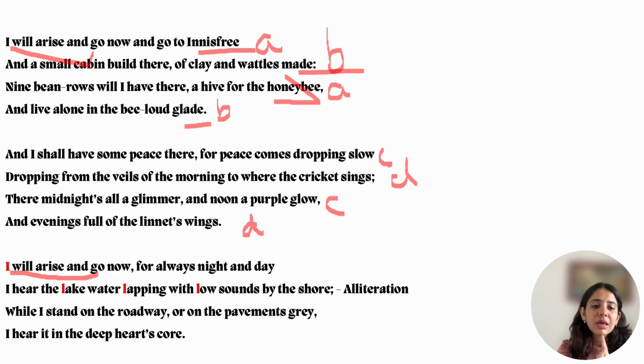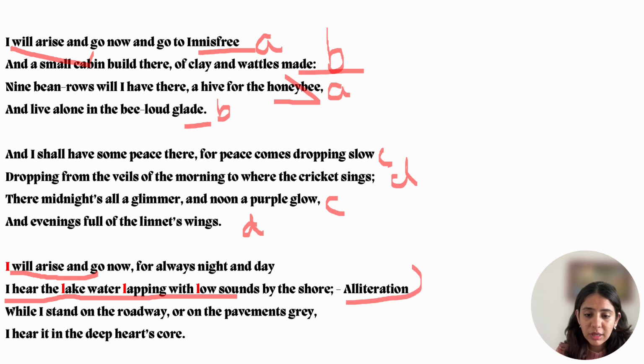Now let's look at the other device. You see in this line, "I hear lake water lapping with low sounds." The sound of L is prominent here. That is consonant sound. So when there is a consonant sound with the first letter, that is L, that is alliteration. Say you say pitter patter, P is repeated. That's called alliteration.